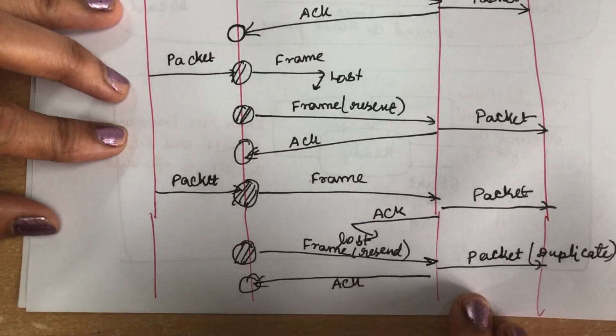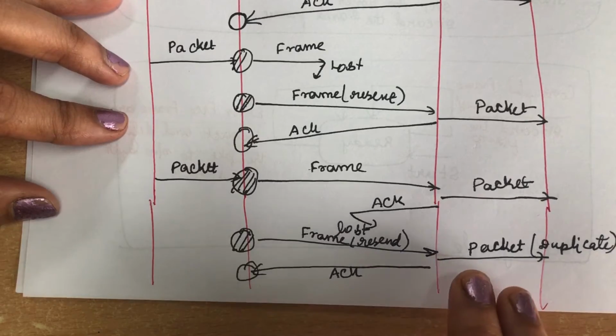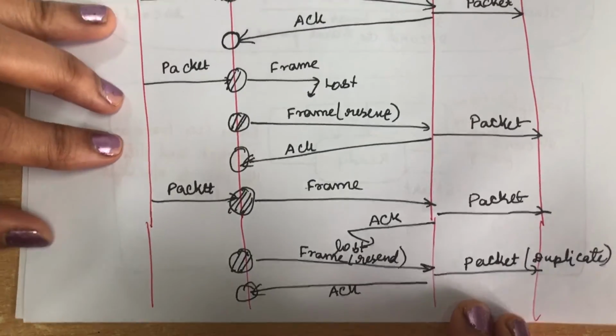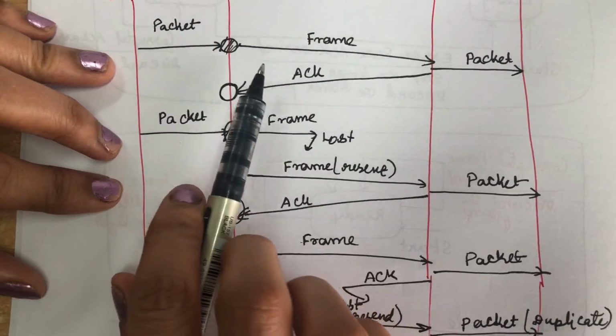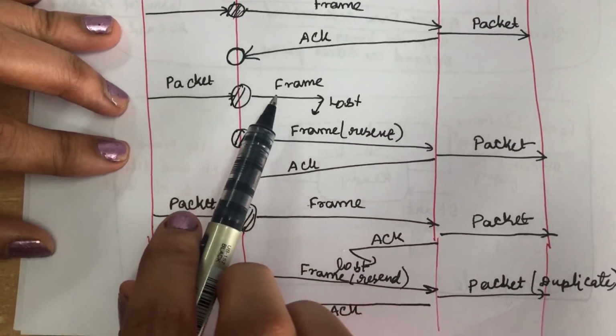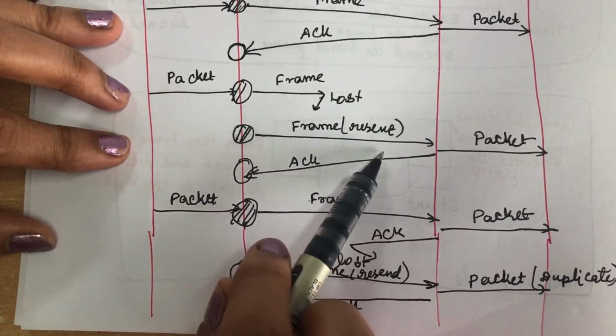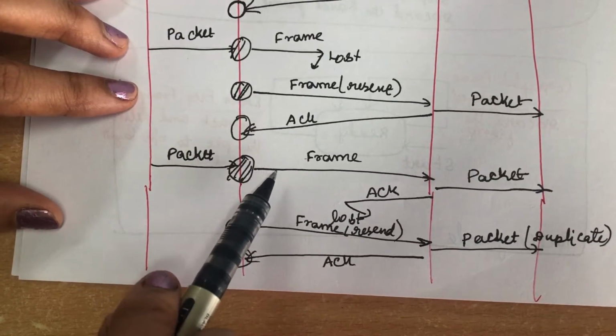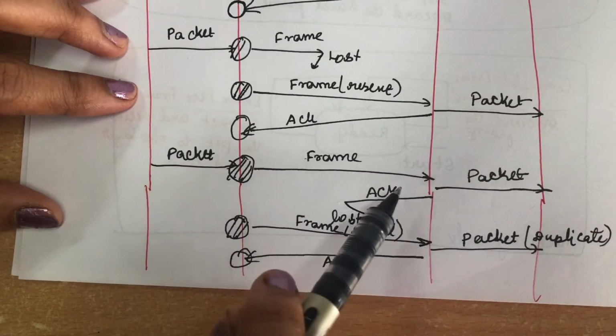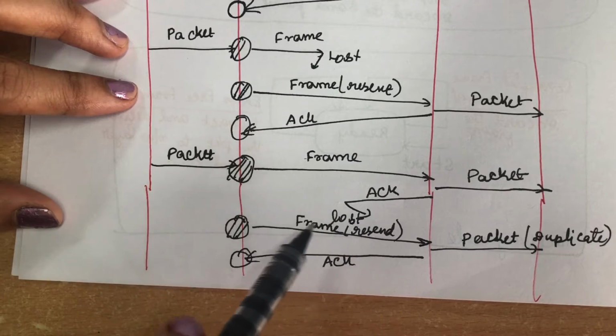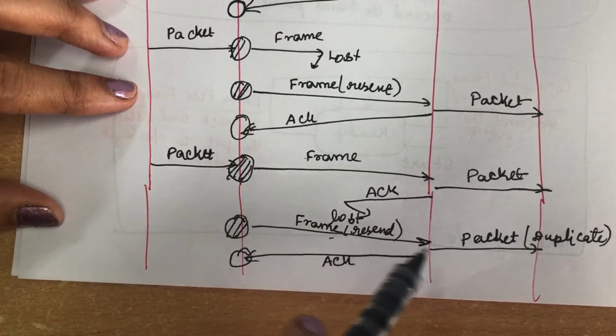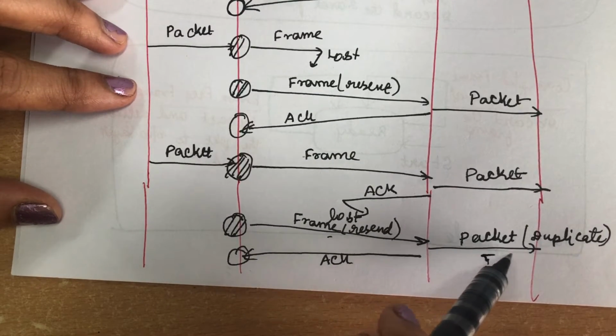So this is the problem we have in the stop and wait protocol. When you send the frame, you get the acknowledgement, no problem. When the frame is lost, it will resend the frame and get the acknowledgement. But when the packet has been received properly but the acknowledgement is lost, the frame has to be resent and a duplicate packet will be there in the network layer.